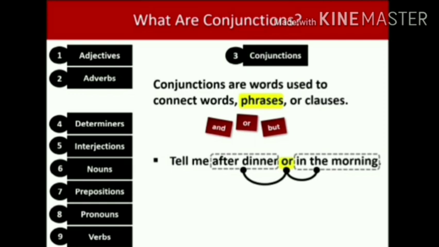Or is a conjunction because after dinner is a phrase and in the morning is also another phrase. These two phrases are connected by or. So or is a conjunction. These are the examples for the conjunction and joining phrase.